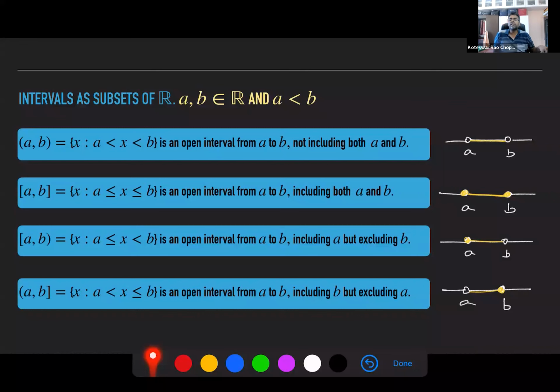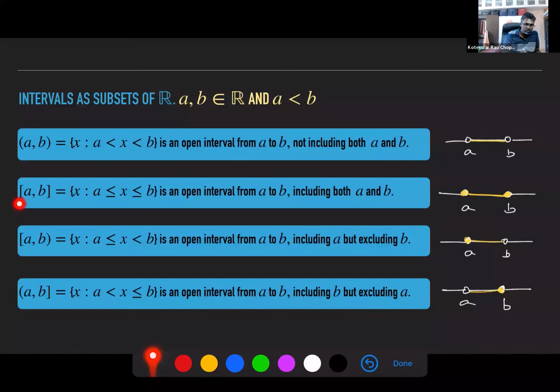You use sets to understand a very important topic called relations and functions next. When you study relations and functions, you will have to understand domains and ranges, and you will regularly use this interval notation. Understanding it is very important. It's one of the foundations that you need to have.